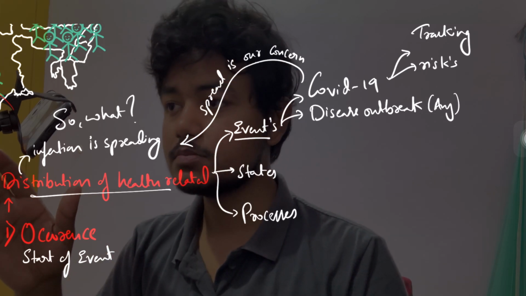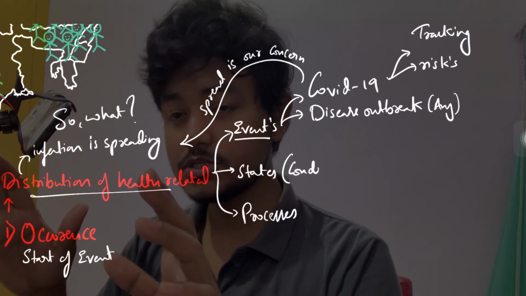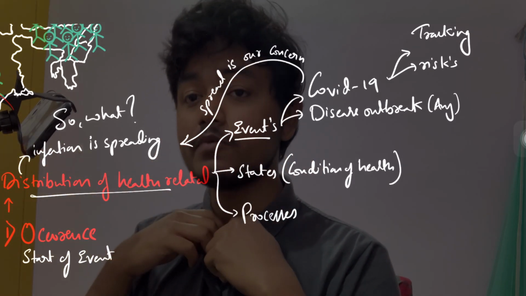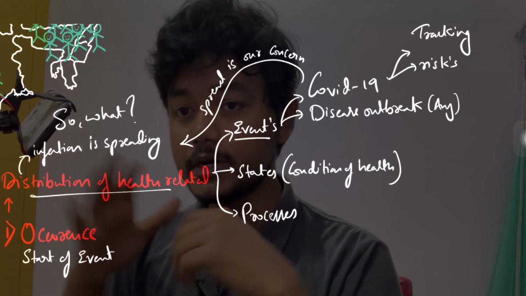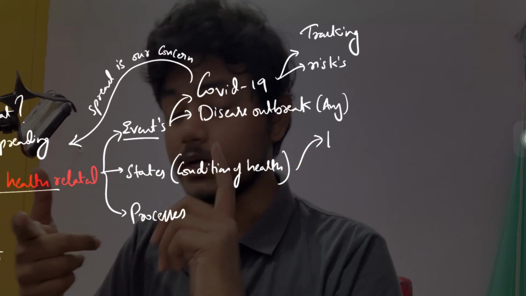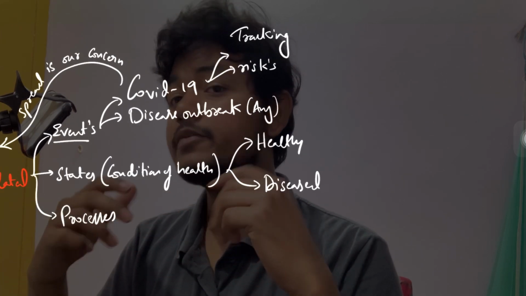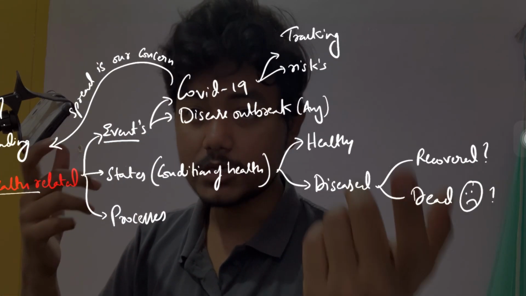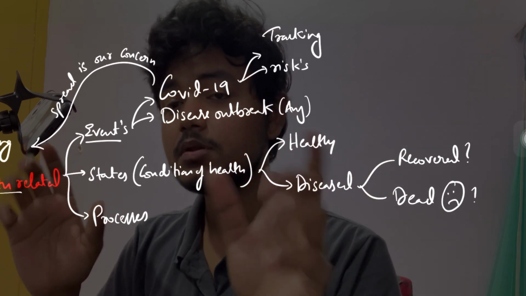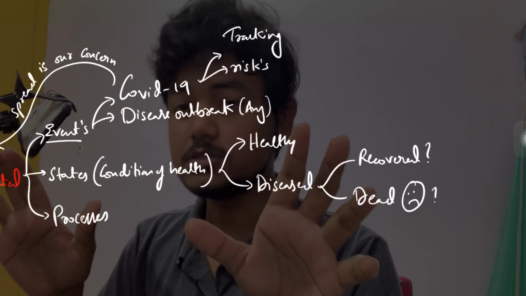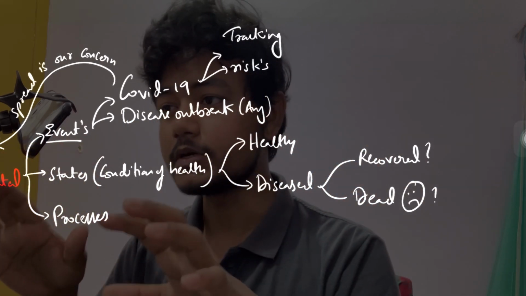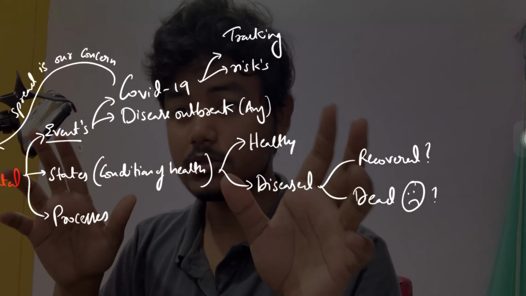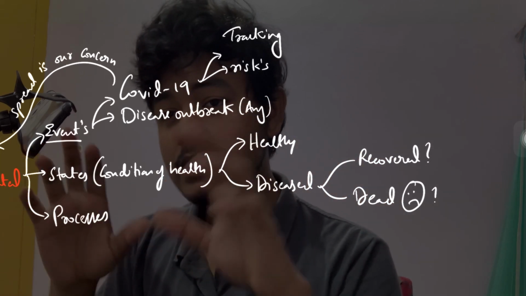Then what about states? What do we mean by states? State means the condition of the person. Now I am someone who is suffering from COVID-19. So what is my condition at this point? Whether I am healthy or diseased, and if I am diseased, whether I recovered or died, or what complication happened. So this is the state of the person, either he is in a good state or bad state, either he is infected or not infected. So this also comes under the definition of epidemiology, the state or the condition of the health of the person. Okay, why is this important to know?